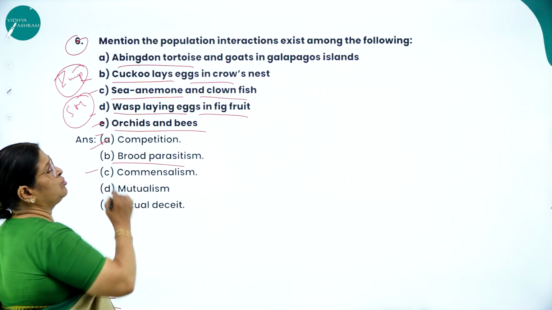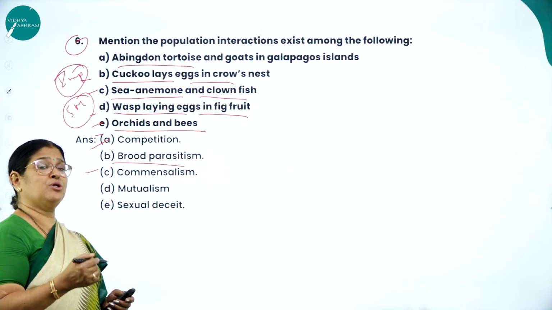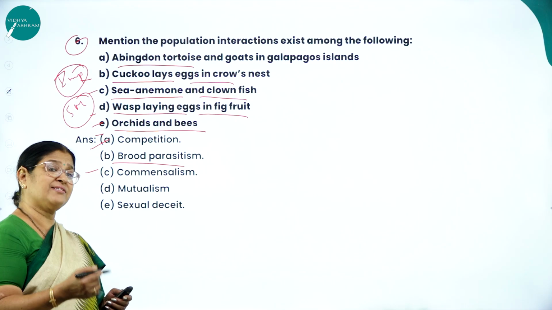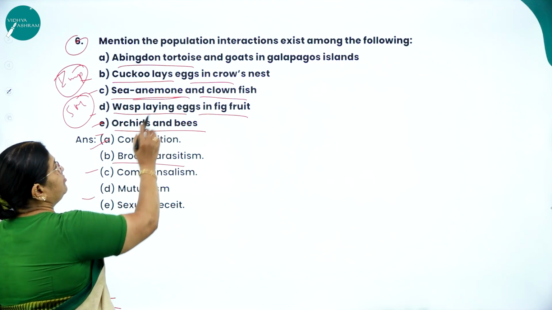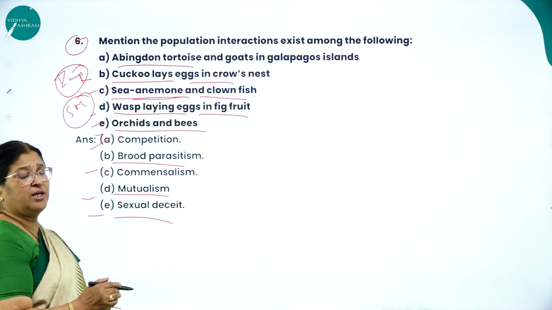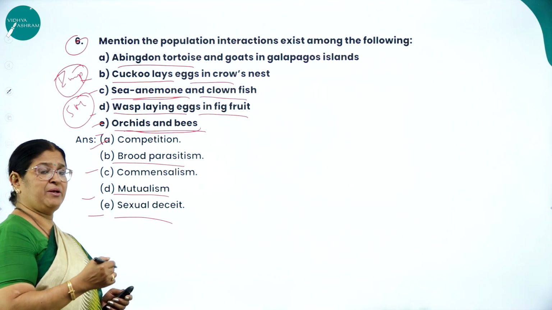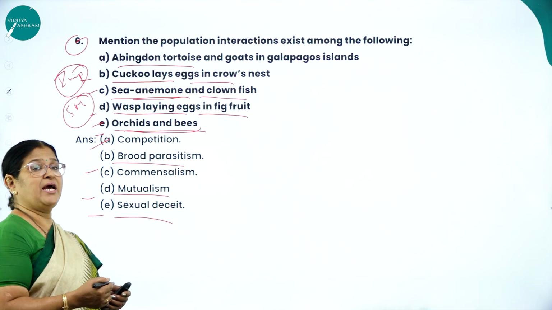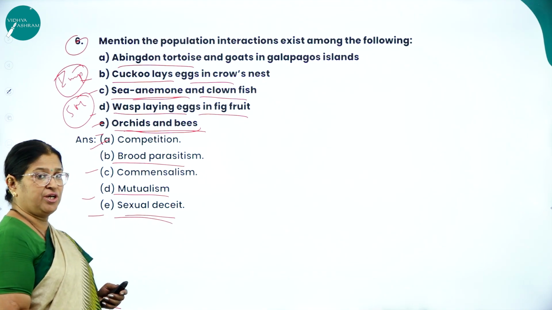Brood parasitism: the cuckoo bird lays its eggs in the nest of the crow, and the crow mistakes the eggs for its own and incubates them. Next, mutualism, that is sea anemone and clownfish mutualism. Then sexual deceit. The flower looks like a female bee, and the bees will pseudo-copulate with it, obviously mistaking it to be a female bee. So that is called sexual deceit.